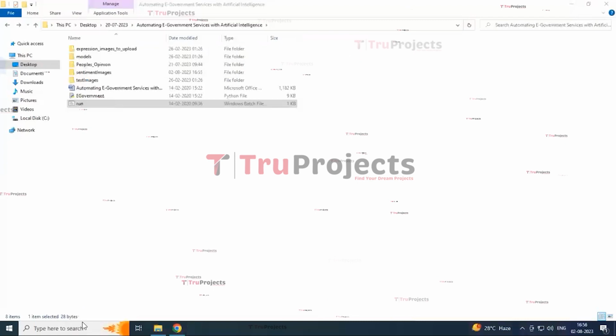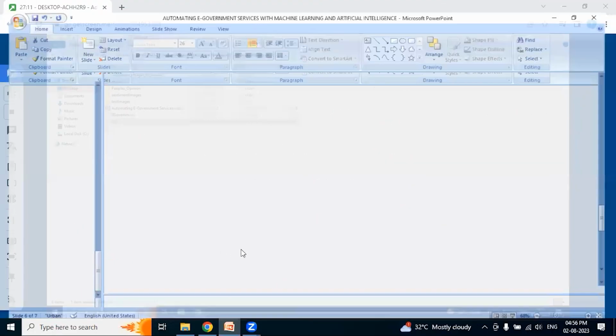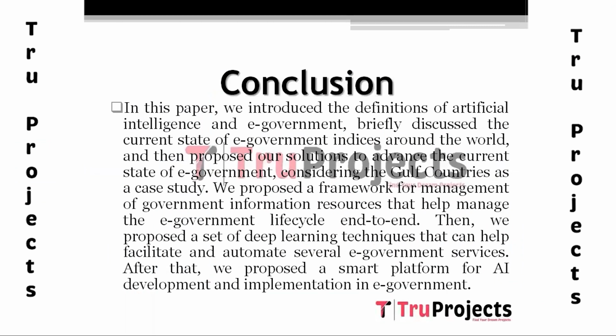Now you can close this file. Close the entire code. Now go to the conclusion. So we proposed a framework for the management of government information resources that helps manage the e-government lifecycle end to end. Then we proposed a set of deep learning techniques that can help facilitate and automate several e-government services. So we proposed a smart platform for artificial intelligence development and implementation in e-government, with very best accuracy in this project with the CNN algorithm.